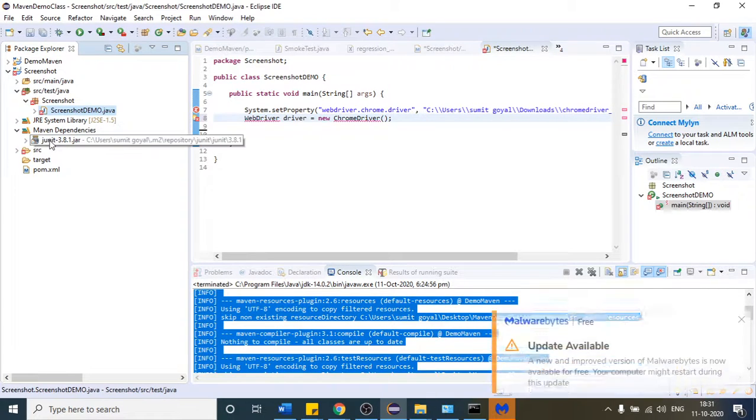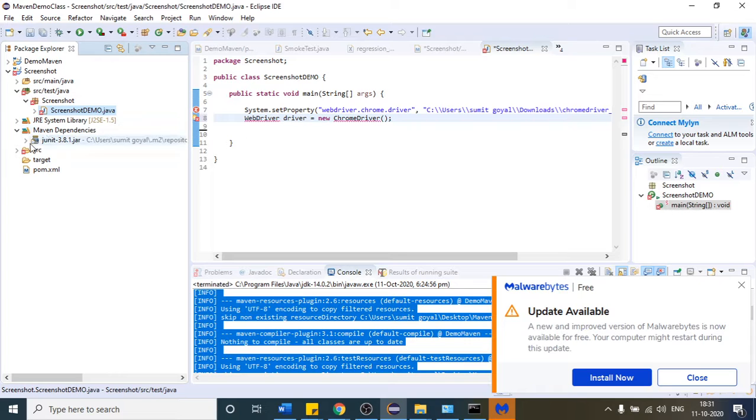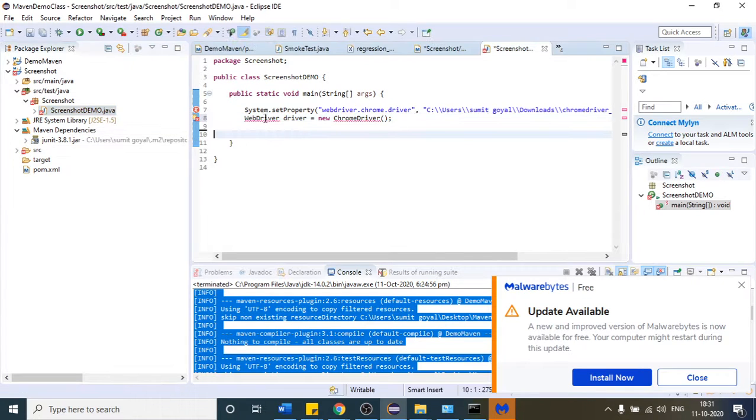So you can see only one jar is present. This is my second project, only one jar file is present. But related to Selenium, you will not find the import statement here. Why? Because you do not have any dependency related to Selenium as of now. So this is the reason you will not see the import statement here and here.